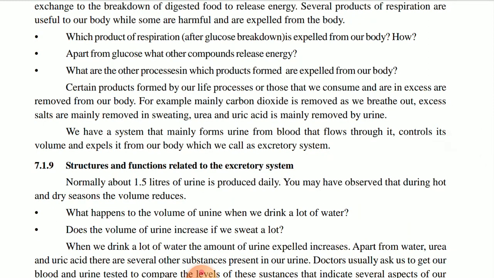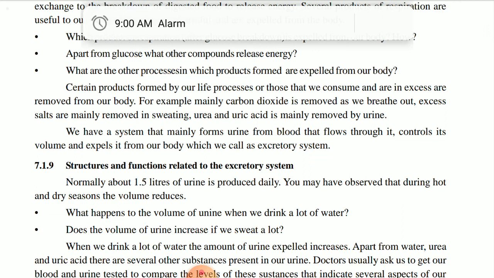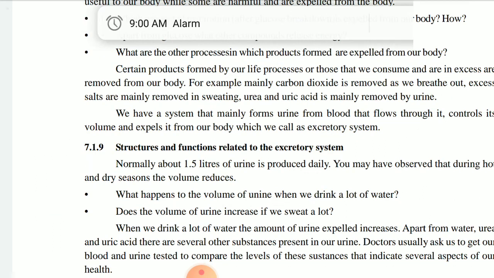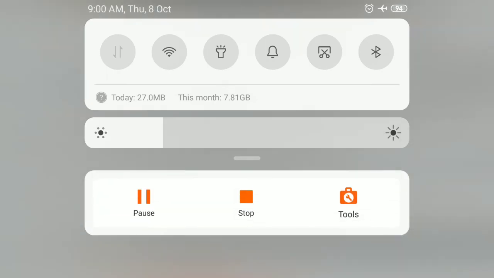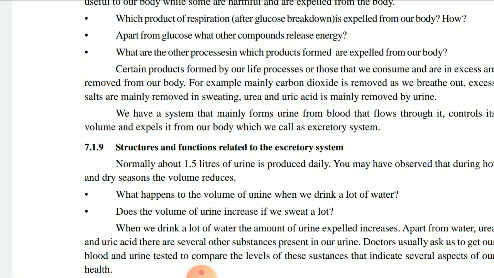Okay children, then after that, see, the oxygen we are inhaling will be released out in the form of carbon dioxide. So what are the processes of removal of that? What all processes are there? The process of excretion is sweating. You have seen, as the temperature increases, automatically our body starts sweating.